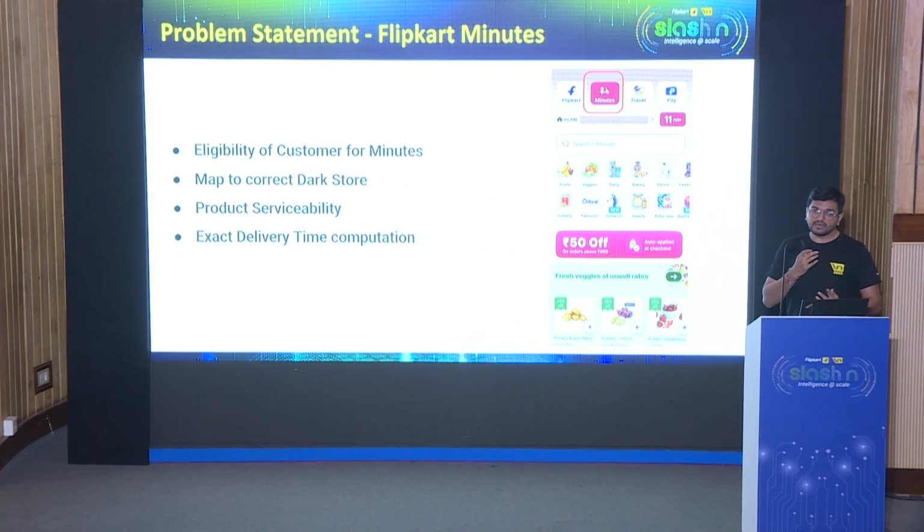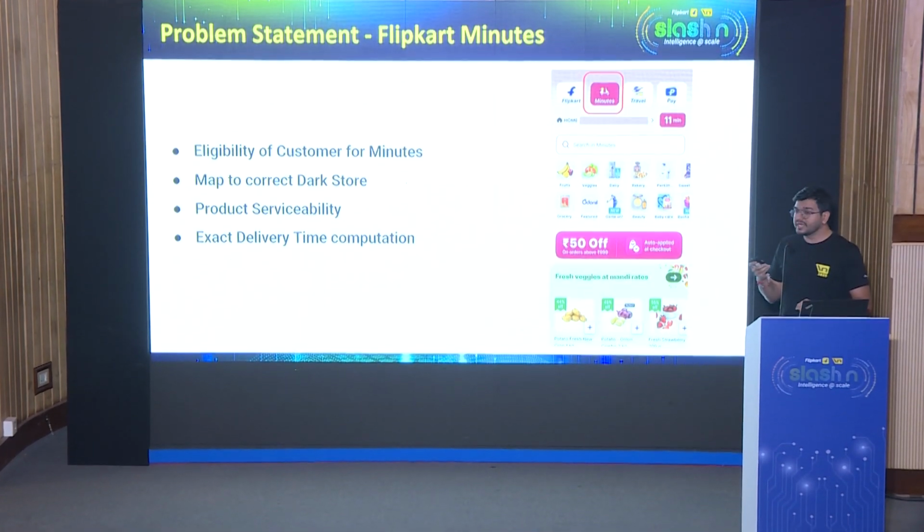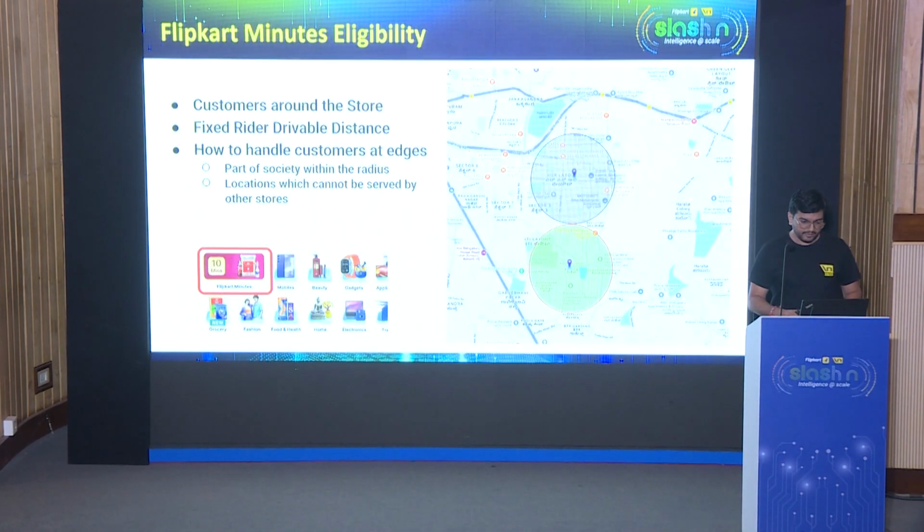So we first compute the serviceability, and only then does the major concern of computing exact delivery time come in for the particular order. So let's go deeper into the first problem statement, which is eligibility of customers for Minutes.